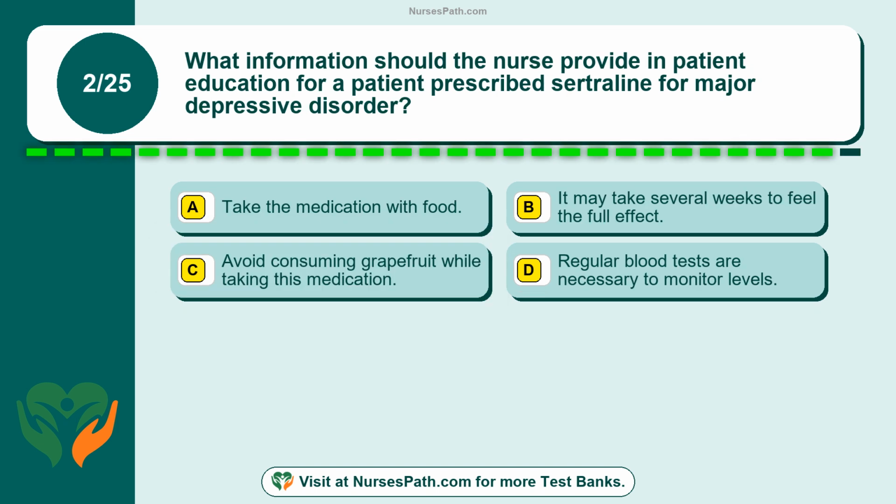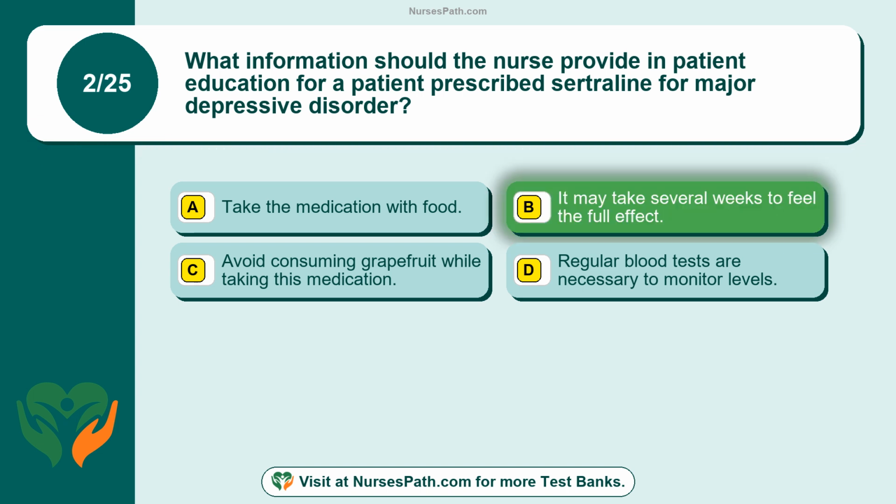Question 2. What information should the nurse provide in patient education for a patient prescribed sertraline for major depressive disorder? Option A. Take the medication with food. Option B. It may take several weeks to feel the full effect. Option C. Avoid consuming grapefruit while taking this medication. Option D. Regular blood tests are necessary to monitor levels. The correct answer is option B.